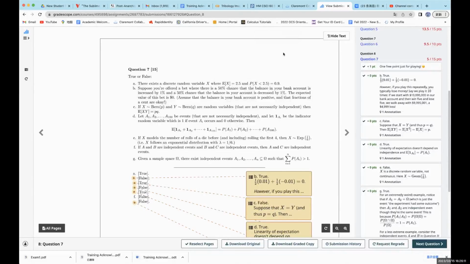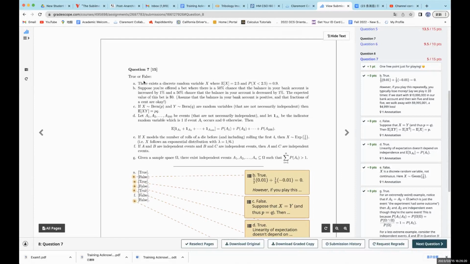Okay, hello everyone. So this time I'm gonna talk about seven true or false questions here in our intro to probability midterm. So let's get started.